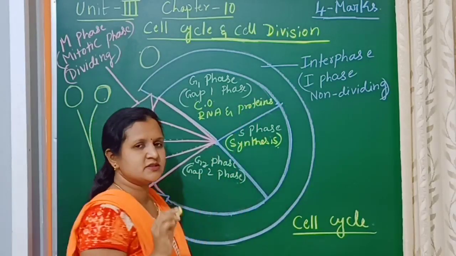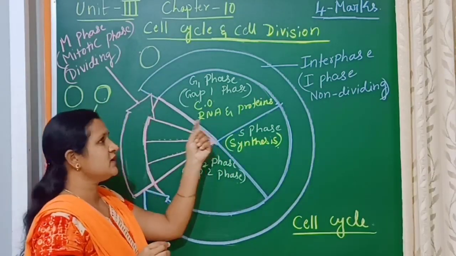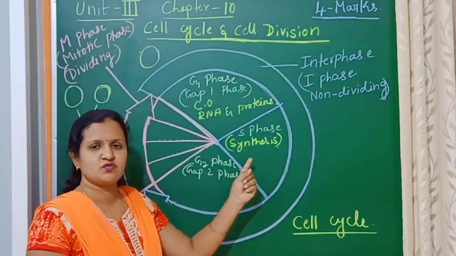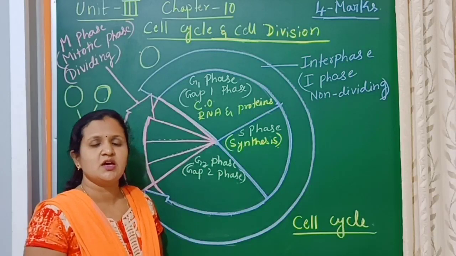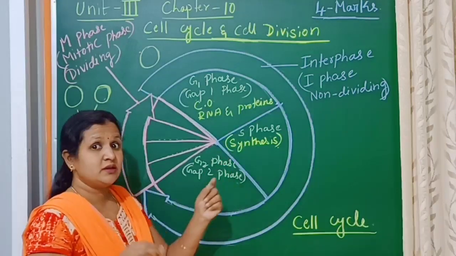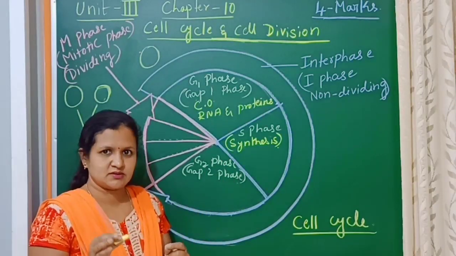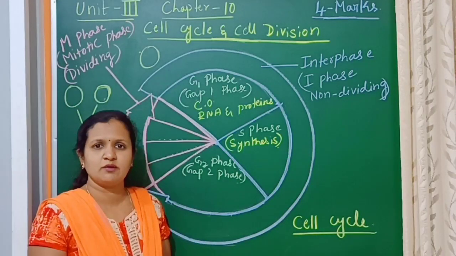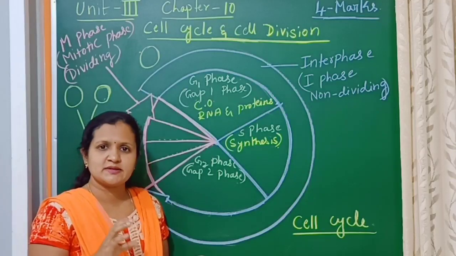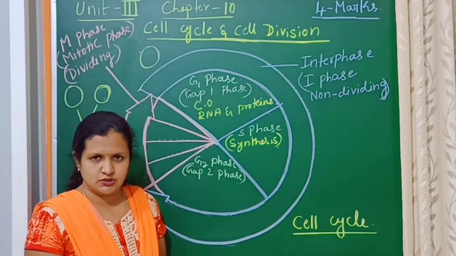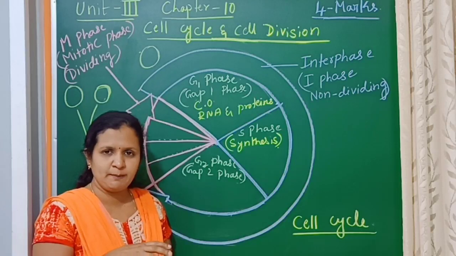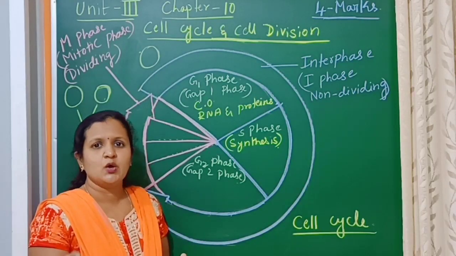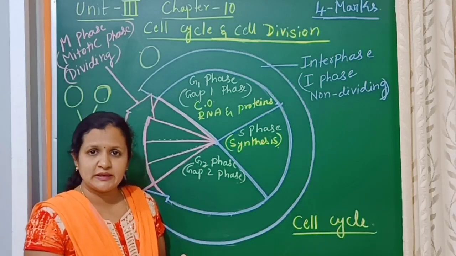and some of the enzymes will be synthesized in this G1 phase, because after the G1 phase, the next phase is the S phase. In this phase, the DNA is going to get synthesized. The exact copy of the DNA will be formed, which is called DNA replication.